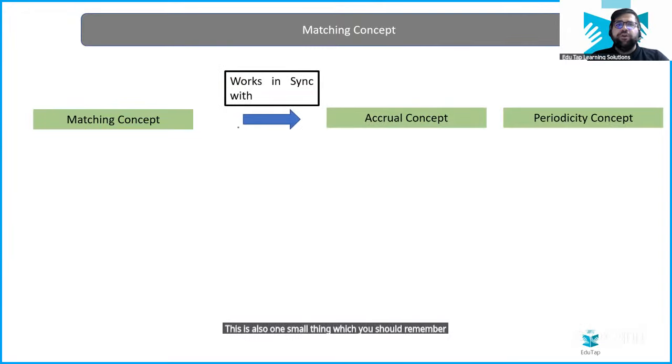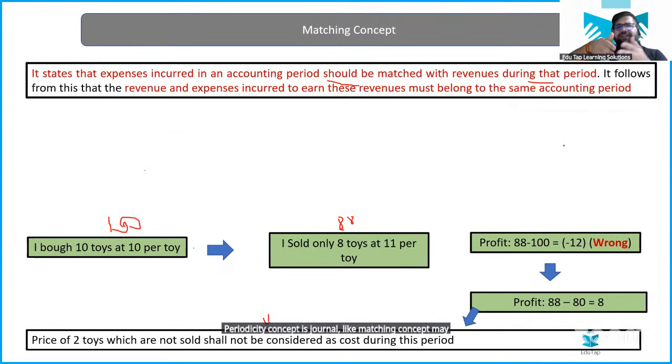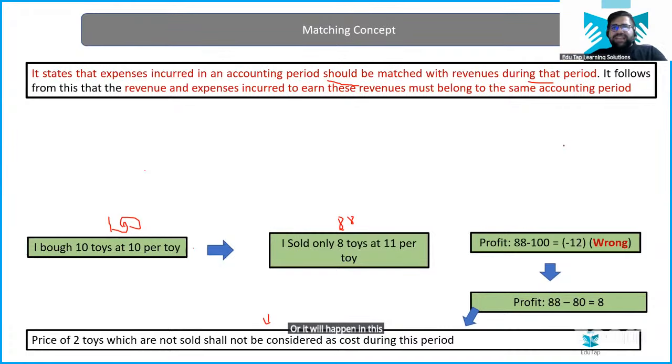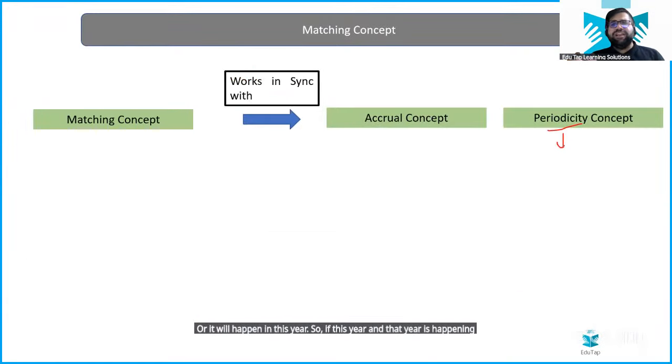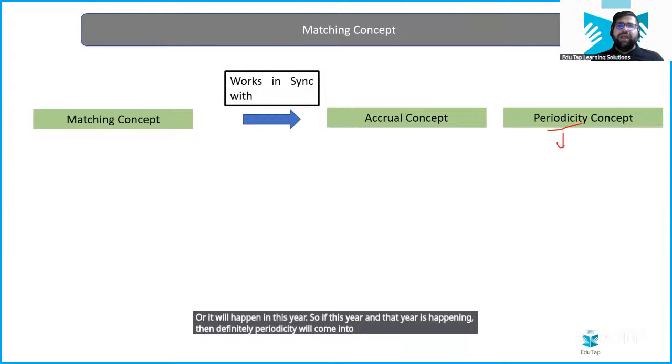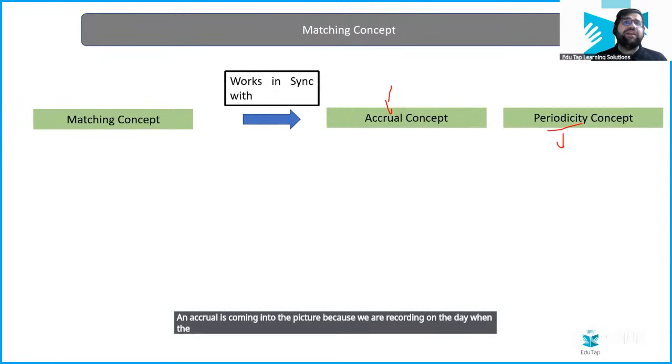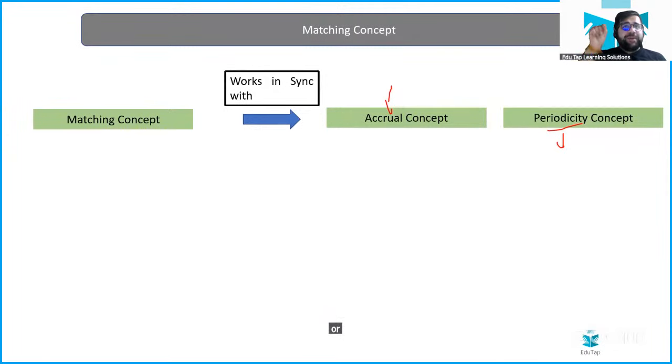Now, this is also one small thing you should remember. The matching concept works in synchronization with accrual and periodicity. The periodicity concept comes in because we always say that we will carry something forward to the next year or it will happen in this year. So if this year and that year are involved, then definitely periodicity comes into the picture. And accrual comes into the picture because we are recording on the day when the revenue has been recognized or on the day when the expenses are made.